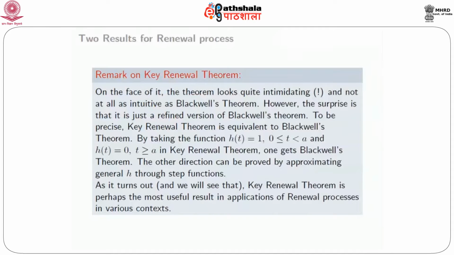I have no clue as to what they mean. However, it turns out that it's actually equivalent to Blackwell's theorem. By taking the function h of t to be 1 if t is greater than or equal to 0 and less than a, and for t greater than or equal to a, h of t is 0, in the key renewal theorem, what you get is exactly Blackwell's theorem. You can convince yourself of that. So Blackwell's theorem follows from the key renewal theorem by taking this particular function h, which is non-increasing, non-negative, and has finite total integral.